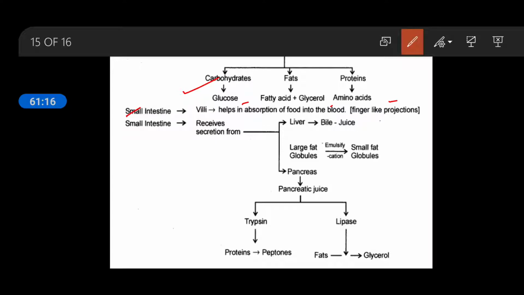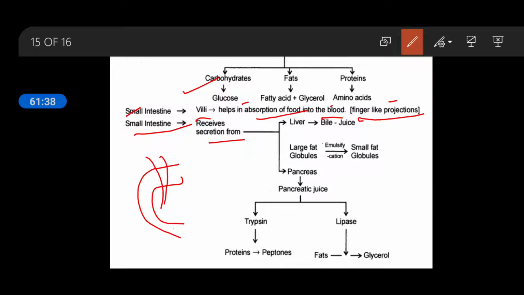Now the small intestine also contains villi, which help in absorption of the food into the blood. I will make you understand the things. Okay, so wait. The small intestine, meaning the duodenum part, receives the secretion from the bile duct and from the pancreatic duct. So it contains the secretions from the liver as well as from the pancreas. From the liver bile is secreted.